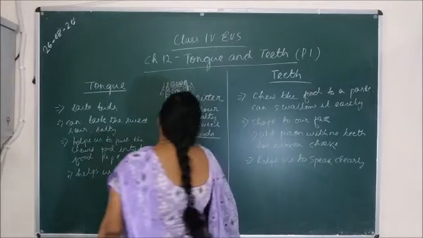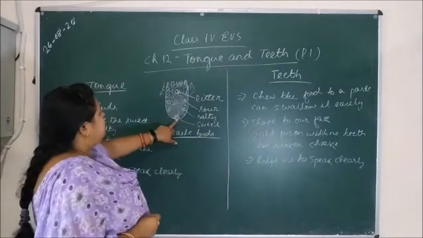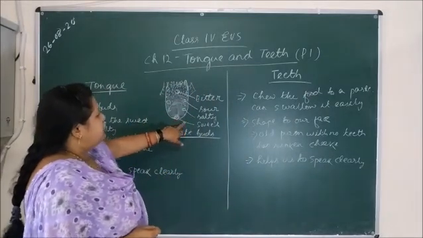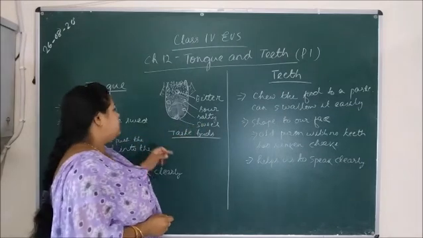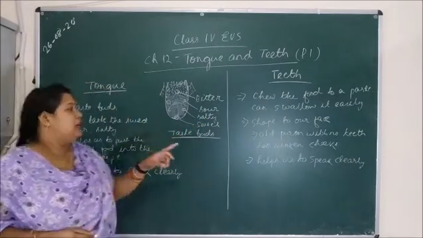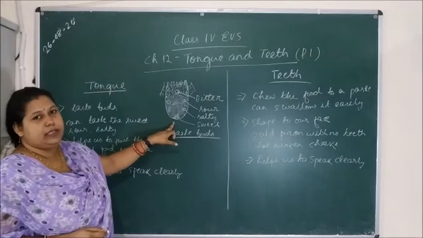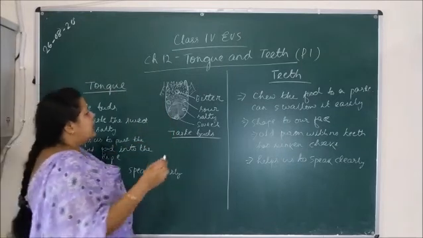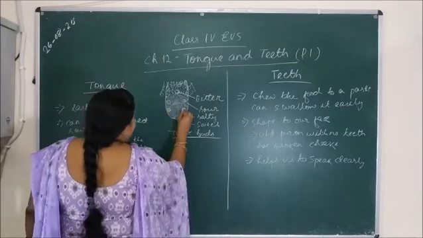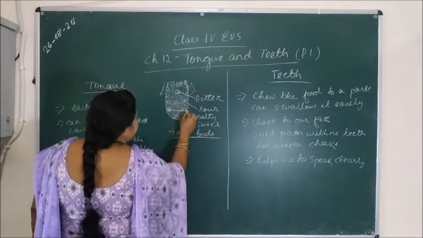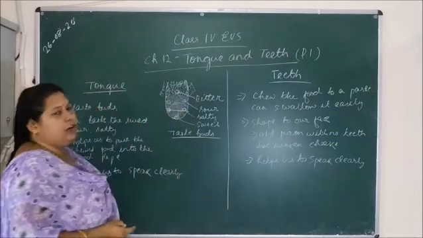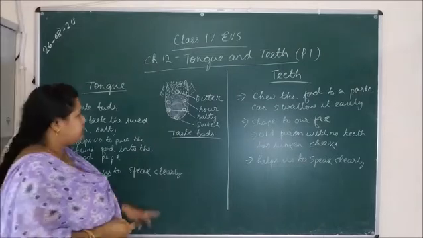So here the first portion of the tongue is for sweet things. Whenever I am tasting something, the first point is for tasting sweet. Then these two, both sides, here and here, are for salty.